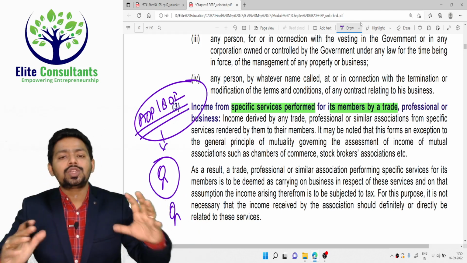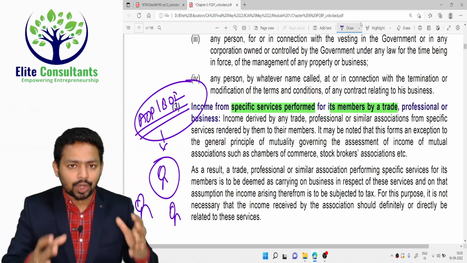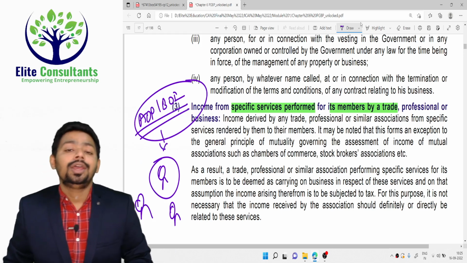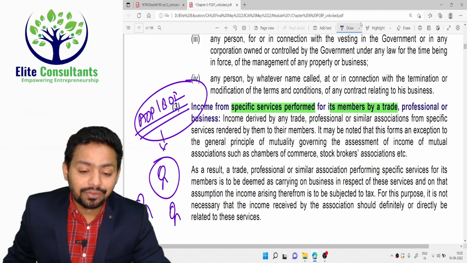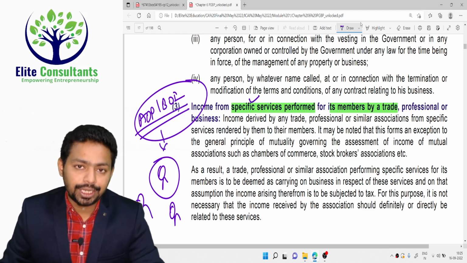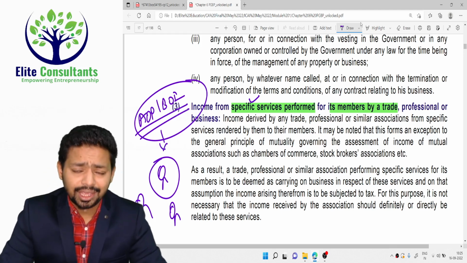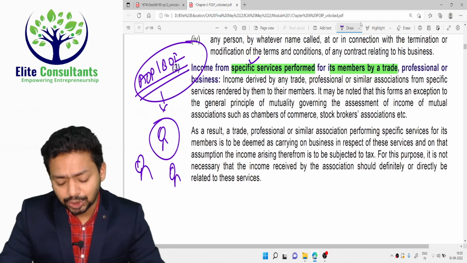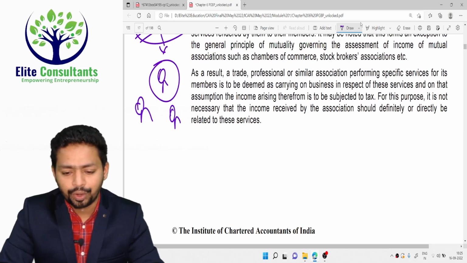And you also go there and do the gym. Now your gym as an organization, which is a body of individuals or association of persons, cannot earn money from you. But if any specific service is provided to you by the association, please understand, then that has to be included in the PGBP, and there is a dedicated section and a dedicated assessment procedure for assessment of AOP and BOI. There you will understand more in detail.